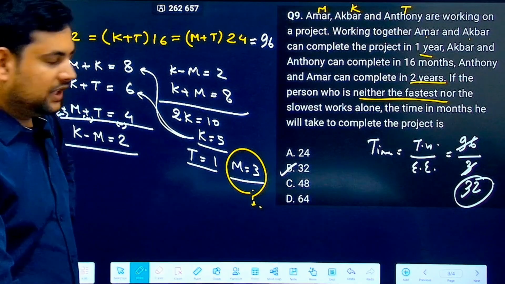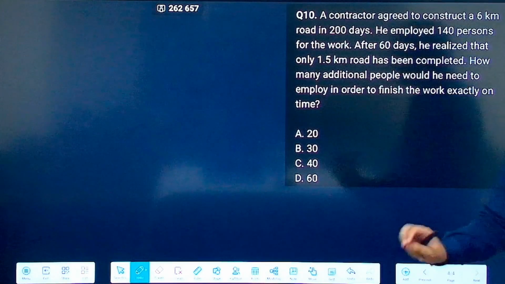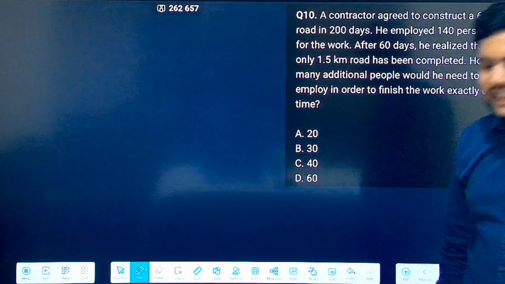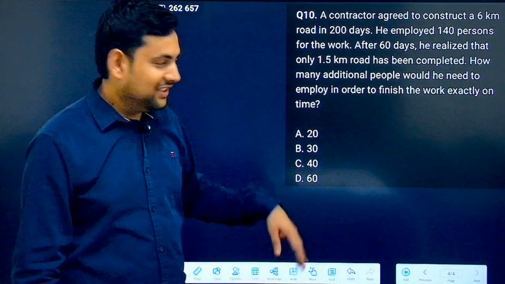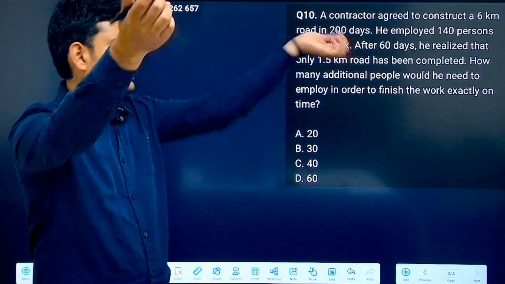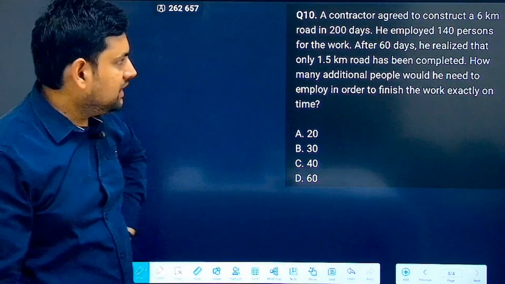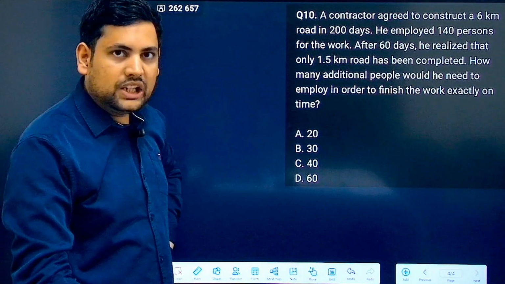Fine. Okay. Then let's do the last question. Very nice, beautiful, simple question. Can directly come in CSAT. The first time I solved it, I also almost got it wrong. Then I had to cut. Now understand why. See, read the question. It says a contractor agreed to construct a 6-kilometer road in 200 days.